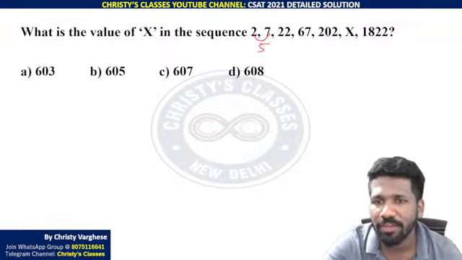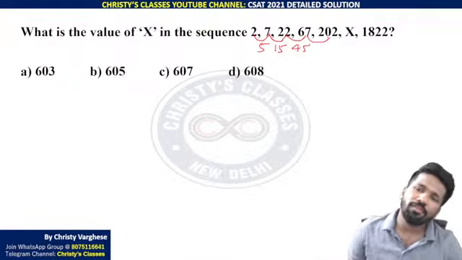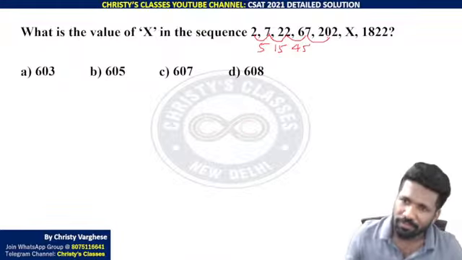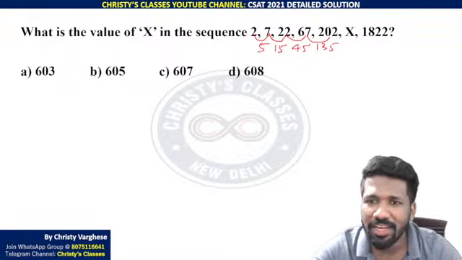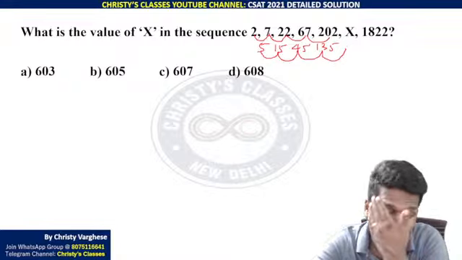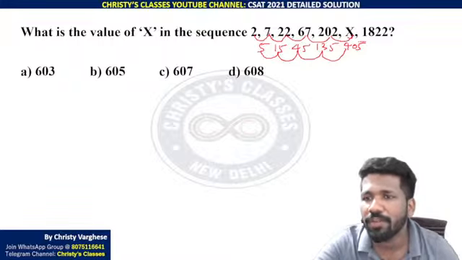2 and 7 difference is 5. 7 and 22 difference is 15. 22 and 67 difference is 45. 67 and 202 difference, if you find, will be 135. Can you see that? Now what are these? These are a geometric progression. 5 into 3, 15 into 3, 45 into 3, 135 into 3. 135 into 3 will be 100 into 3, 300, plus 105, which is 405. That means 202 and the next number difference should be 405. 202 plus 405 is 607.